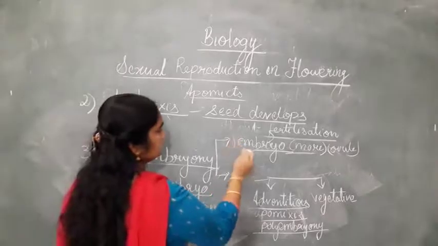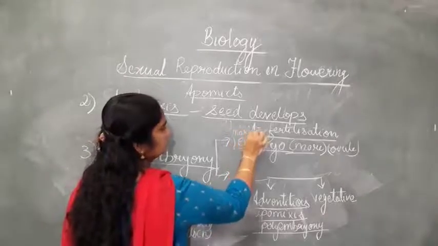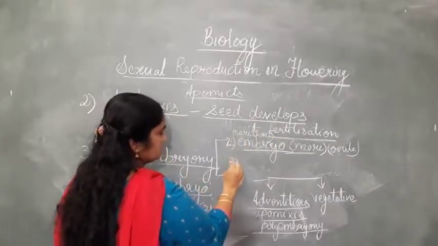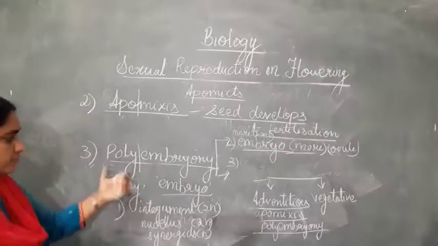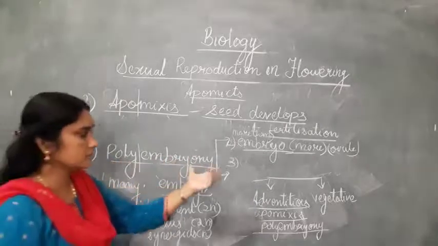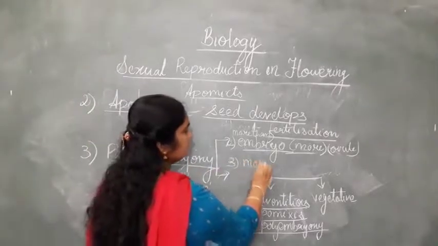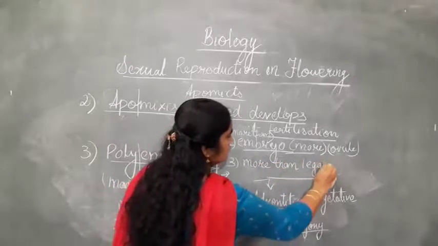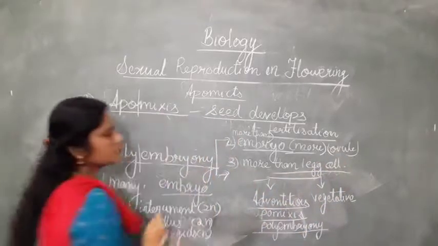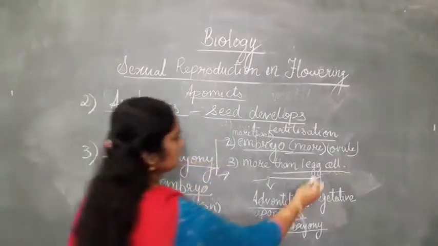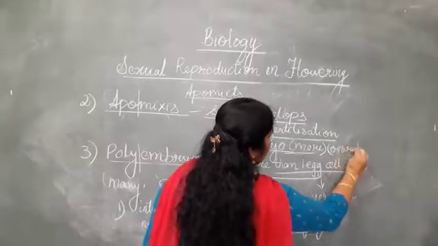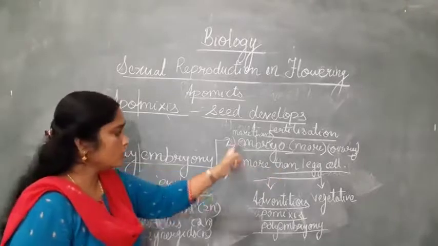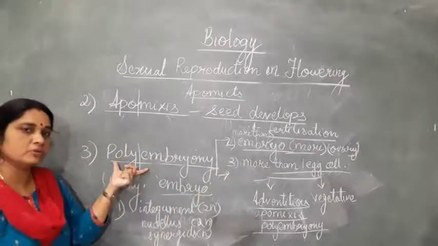Another reason for the production of polyembryony is that more than one egg cell is found in the ovule. So more than one embryo in the ovary, and more than one egg cell in the ovule. All these conditions lead to the formation of polyembryony.